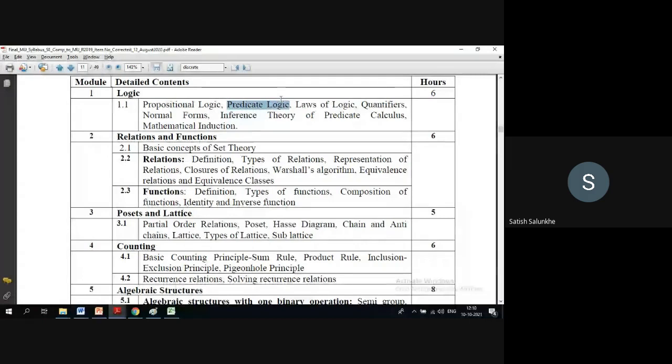Predicate logic we have not started, so this will not be there. Quantifiers will not be there. Even normal forms we completed. You already completed this in your digital logic design course also, which you call sum of products and product of sums form. So this is the portion for your IIT 1.